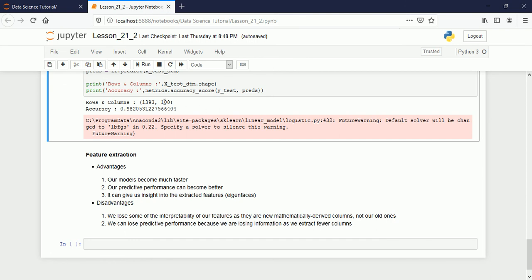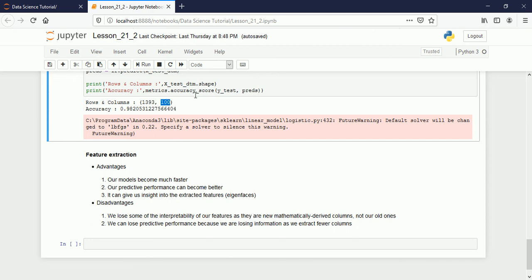Because you have to remember, these 100 columns are nothing but super columns, the base columns among all those 7487 columns. Only the base columns are selected. It can also give us insight into the extracted features, so we can easily understand the internal pattern, how the data was intercorrelated with each other, by using feature extraction.